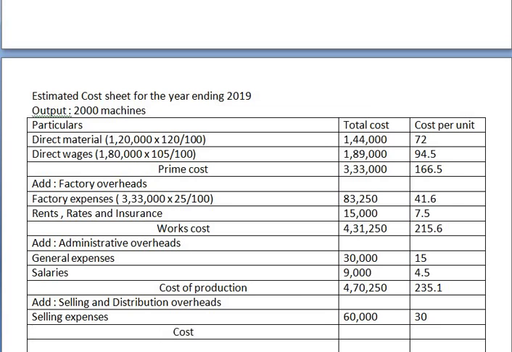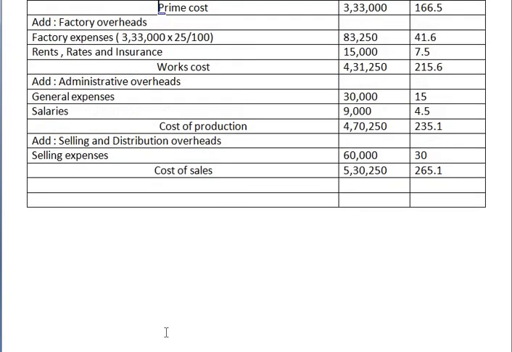Now again make a total. So this total is called as cost of sales, or it is also called as total cost. So add this. So that will be 5,30,250. Now add this, that is 235.1 plus 30, that is 265.1. Okay, yes. Now go through the problem.